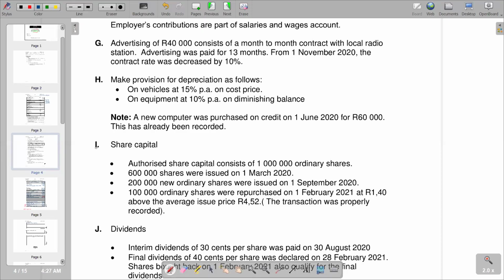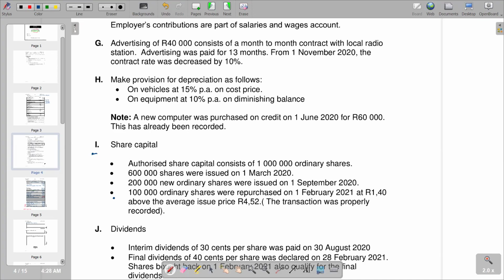If you come to information I, that is the last point, it reads: on 1 February, a repurchase above the average share price. The transaction was properly reported. It means that the balance we have for retained income in the adjusted trial balance already had that repurchase adjusted.